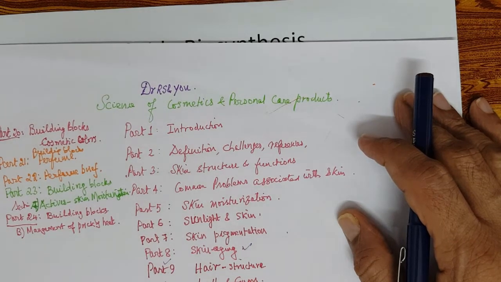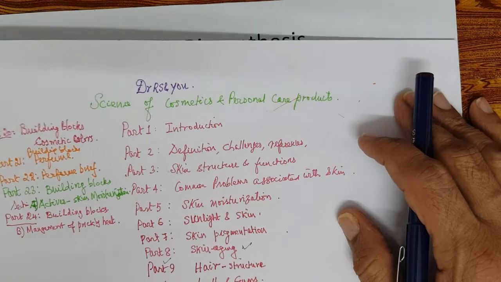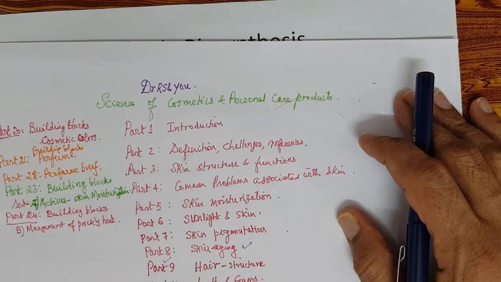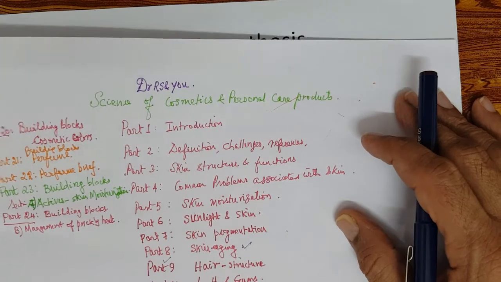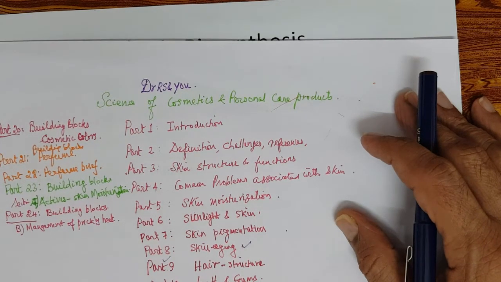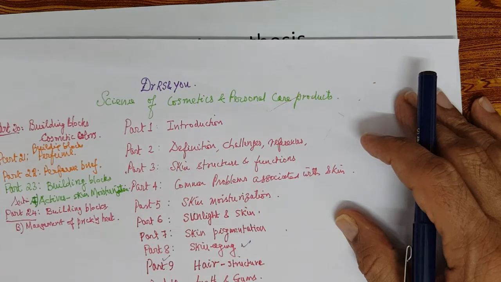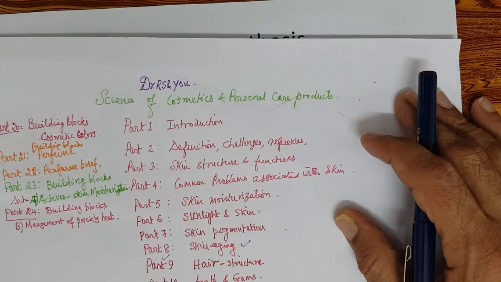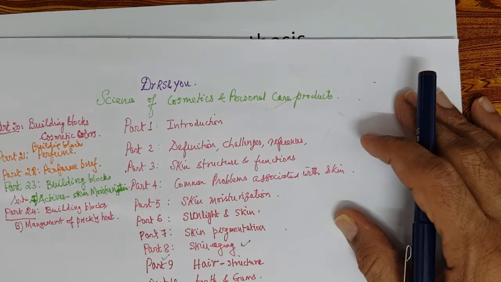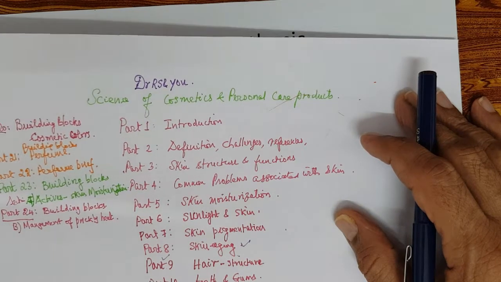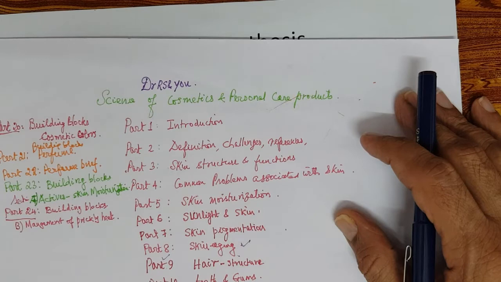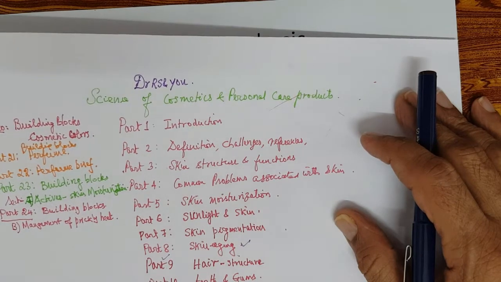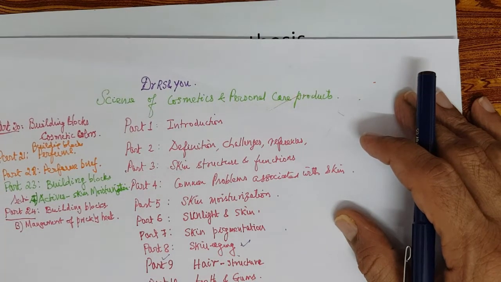So we are in the process of discussing the building blocks of a formulation, right? In the building blocks we have discussed first water, the quality of water for personal care, surfactants, emollients, humectants, rheology modifiers, preservatives, antioxidants and chelating agents, antimicrobial agents, colors, perfume.